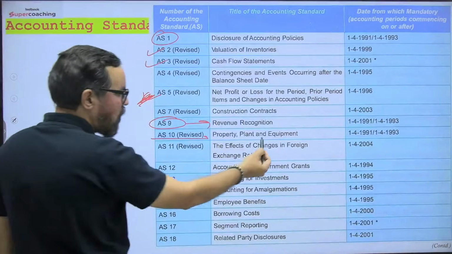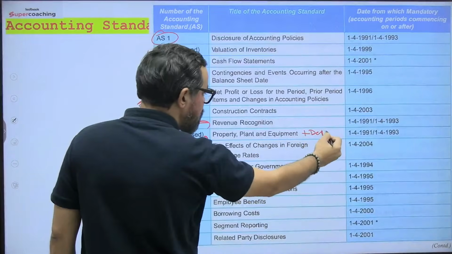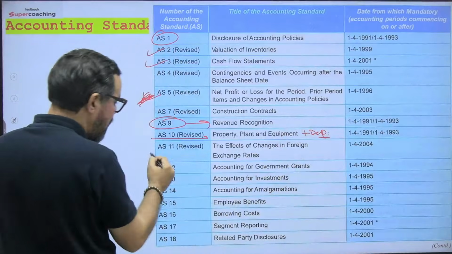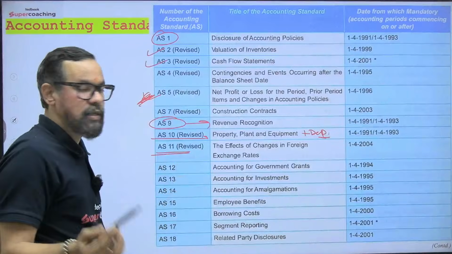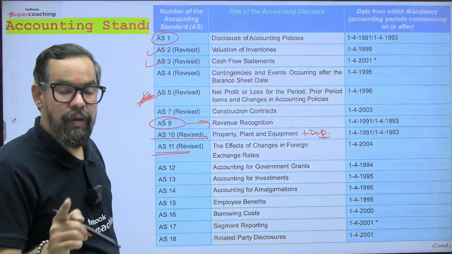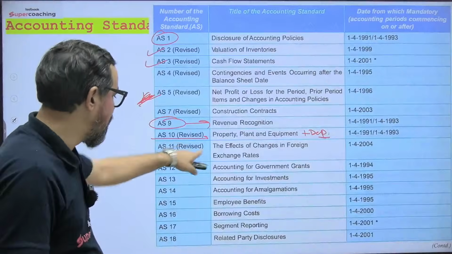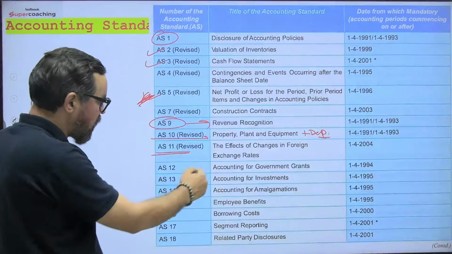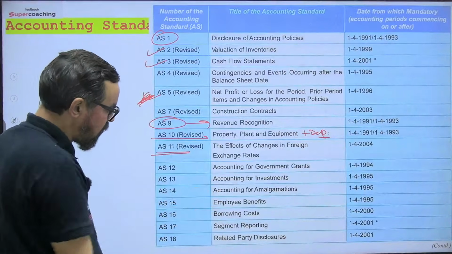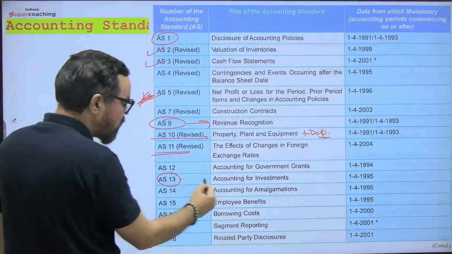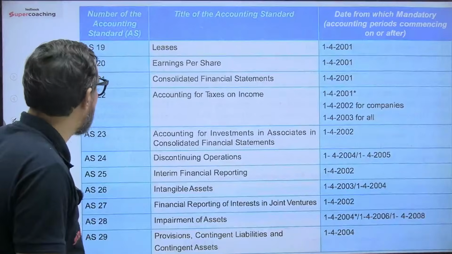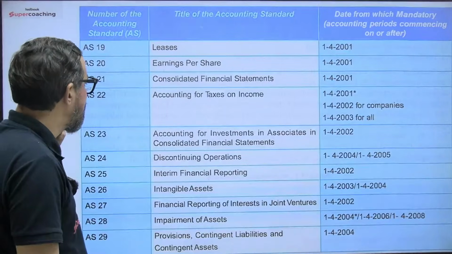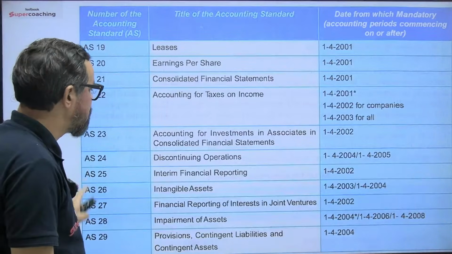ठीक है, so property plants equipments आपका depreciation. इसके अलावा 11 is there. Exchange rate का impact both in SEBI as well as in PFRDA, both are the part of this one. Accounting for government grants, this. Investment is there, accounting for investment is there. Lease, earning per share, consolidated account, income tax, investment.